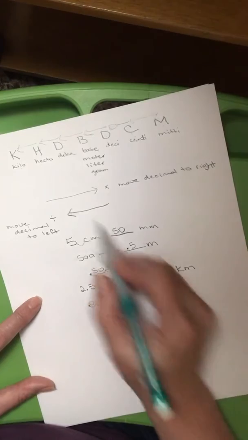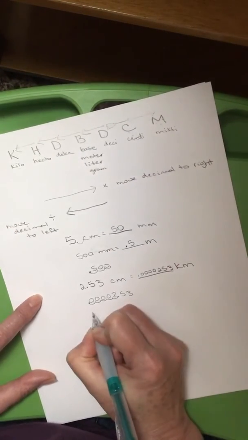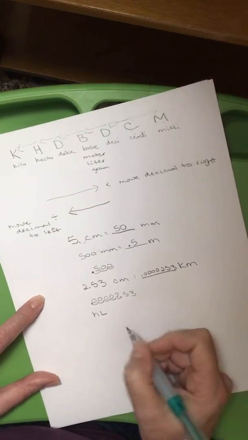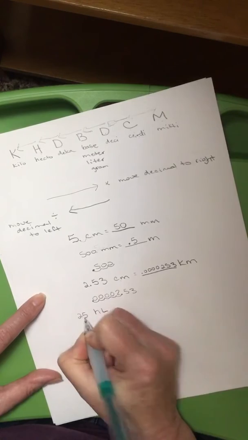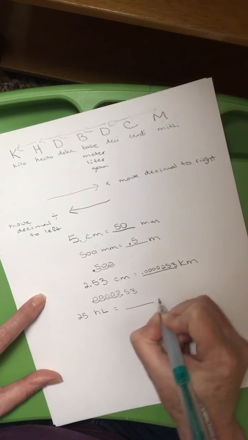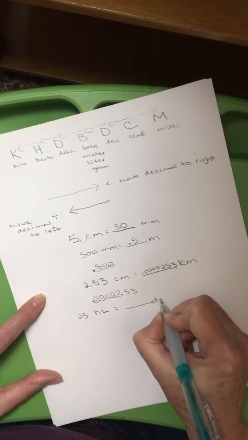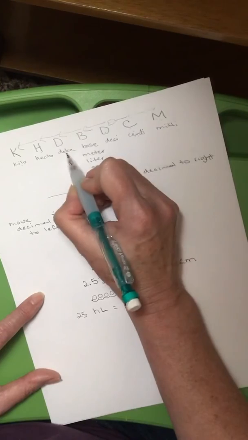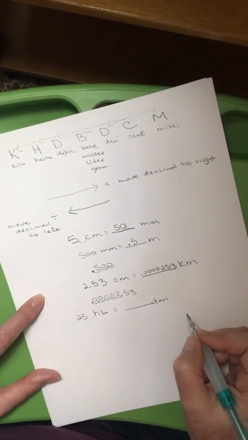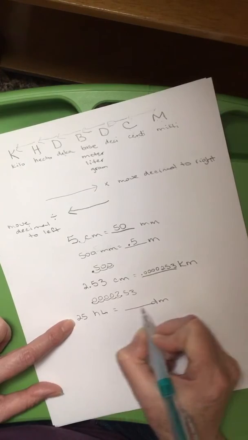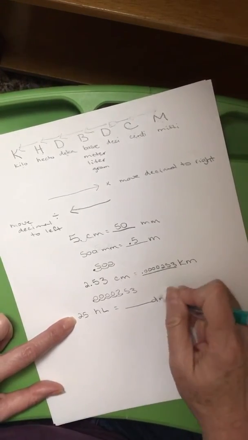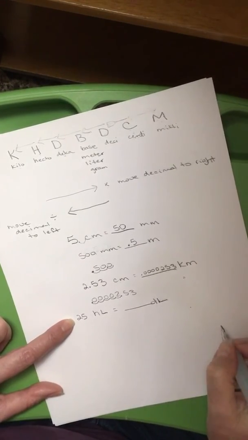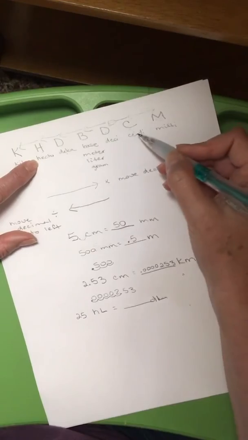Then let me give you one more example. Now I'm going to start at something big. Let's do hectoliters. Let's just do liters. It works exactly the same way. Let's say we have 25 hectoliters, and we want to change that into deciliters. The difference between deca and deci is just a D, and deca is DA, if you see that abbreviation. So we're going to go 25 hectoliters to, I actually put an M, let me fix that real quick, we're going to go to deciliters. Okay, so go find hecto, and we're going to go all the way to deci.